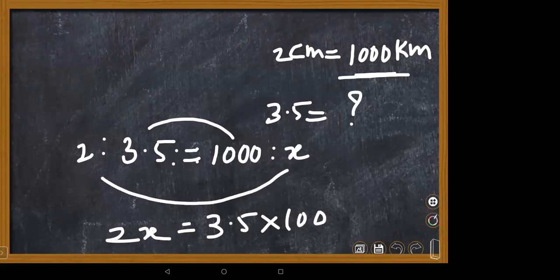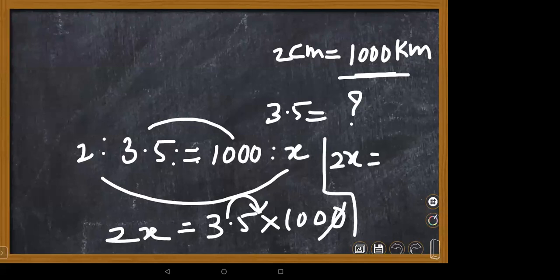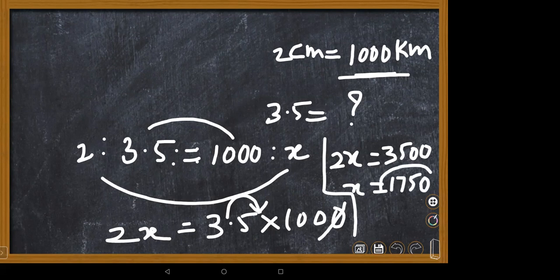So you need to jump towards the right side, so one 0 will happen. 35 into 100 means 3500. 2x equal to 3500. X equal to how much, children? X equal to half of 3500 is nothing but 1750. Yes, ma'am. So the X value is 1750.